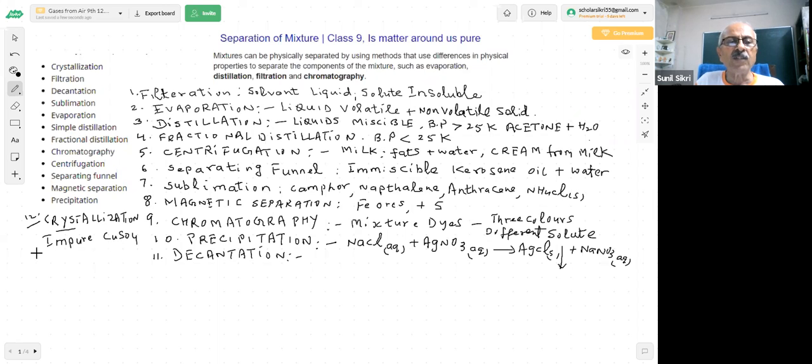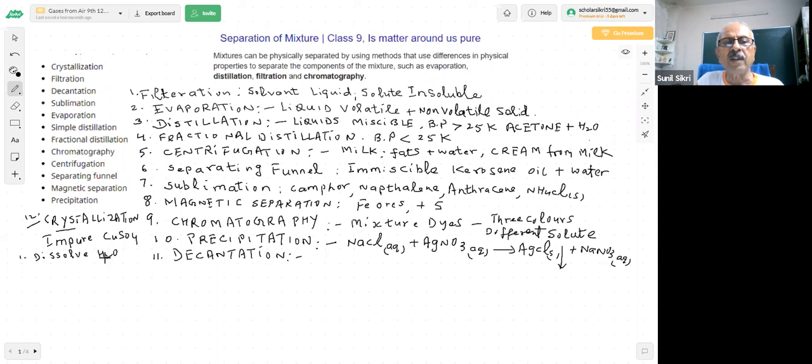And what do I do with this? Now, first thing is that you can dissolve. I give you a copper sulfate solid which is impure. First I dissolve this in water. Supposing I give you 50 grams of copper sulfate.